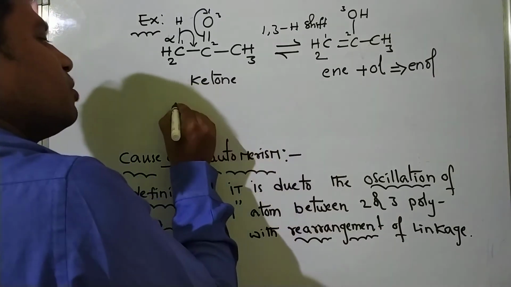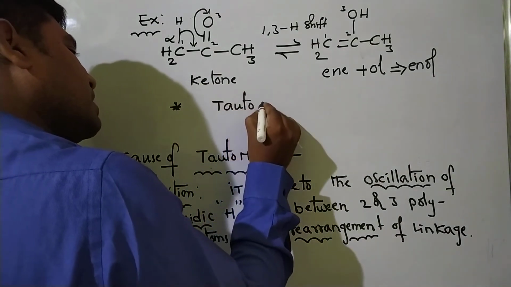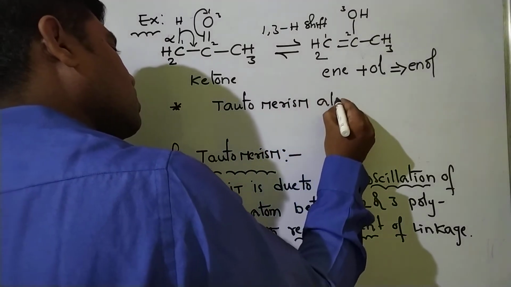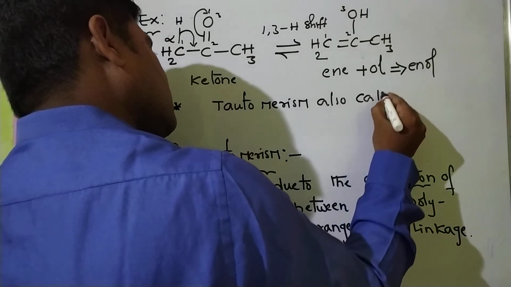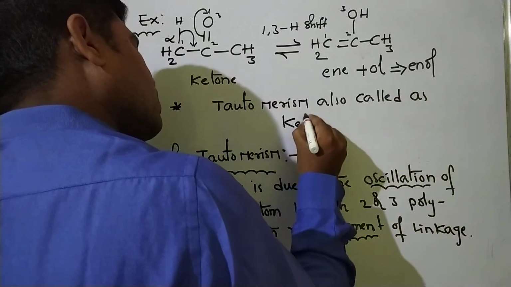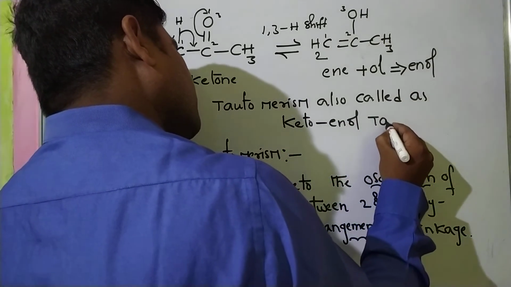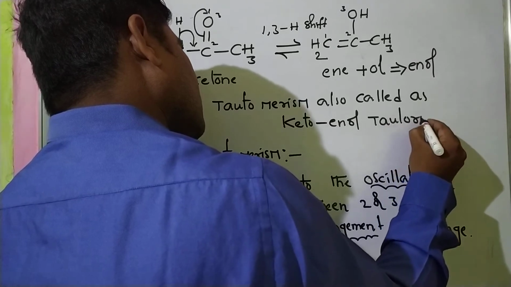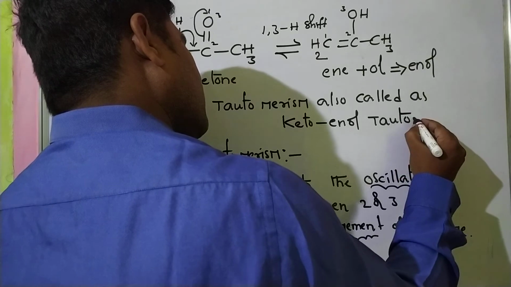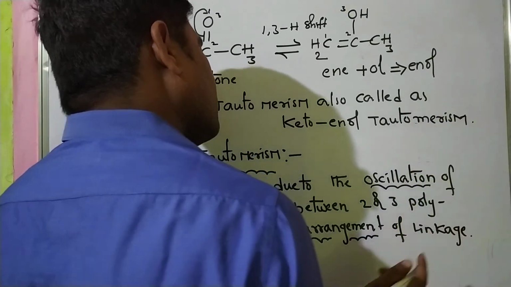So tautomerism is also called keto-enol tautomerism. I think everybody understood.